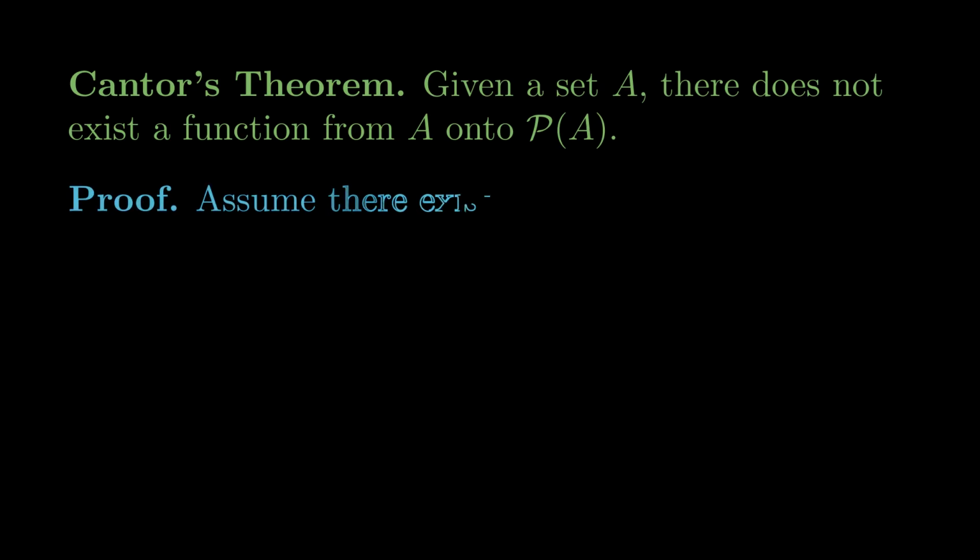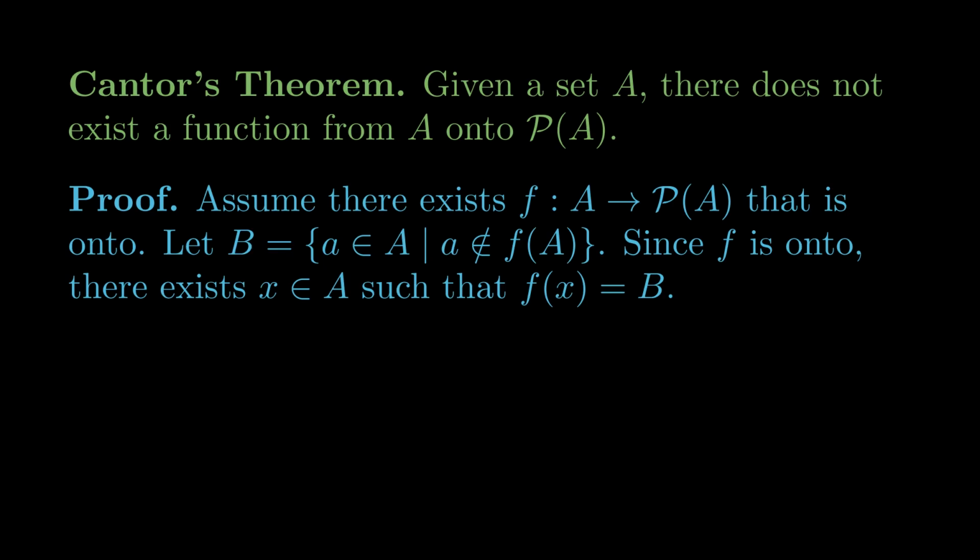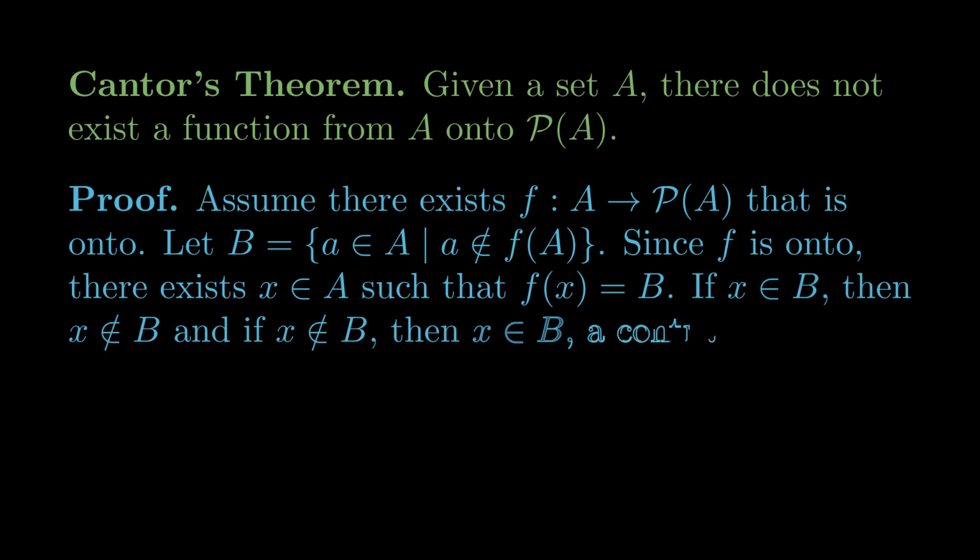Returning to the land of symbols, we can write this proof as a contradiction argument. Assume there exists a function f from A to the power set of A that is onto. So every subset of A is equal to f(a) for some little a. This is like the committee named after little a. Let B be the set of all a in A such that a is not contained in f(a). But since f is onto, there exists, say, some specific x in A, such that f(x) is equal to B. So is x in B? If it is, then it isn't, and if it isn't, then it is. So it's a contradiction, and that proves Cantor's theorem.